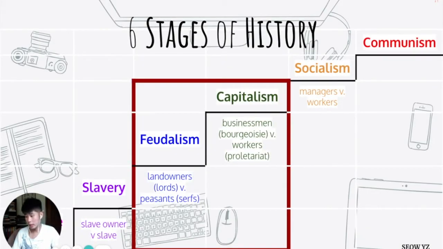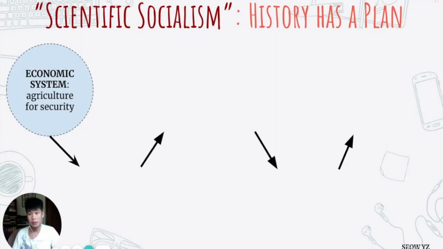So I leave you to read about the different stages and struggles on your own on page 3. I'll simply highlight how struggles happen. So let's give an example. This is stage 3, feudalism. Under feudalism, peasants plant food and they give it to their lords, their nobles, for security.